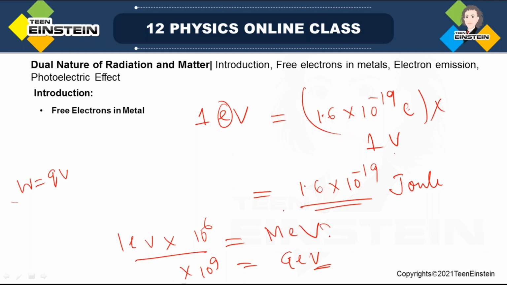These are used for nuclear and particle physics, high energy physics, and electron volt is used for low energy physics, solid state physics or atomic physics. So work function is measured in electron volt, and it is denoted by phi 0.